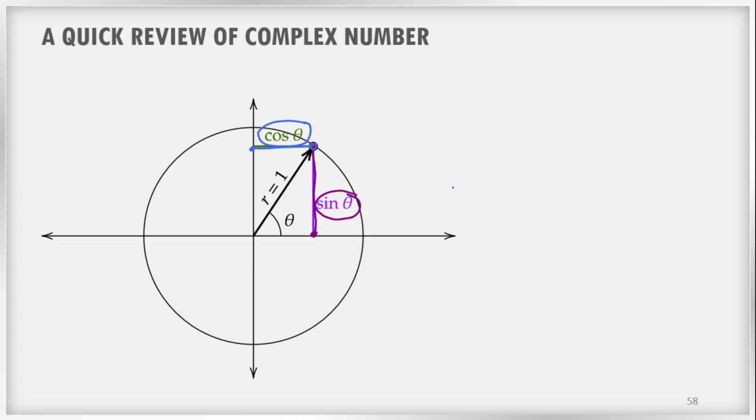This we have already learned from trigonometry lessons. When a point is marked on the circumference of a circle, we can have a radius from the center of the circle, and if the radius is 1, then the vertical distance is sine theta and the horizontal distance is cos theta. Let us assume that the angle is pi by 3. So this is sine pi by 3 and this is cos pi by 3. What is the value of sine pi by 3? It is root 3 by 2. So this height will be root 3 by 2, and this horizontal distance is half, or 1 by 2, from 0.